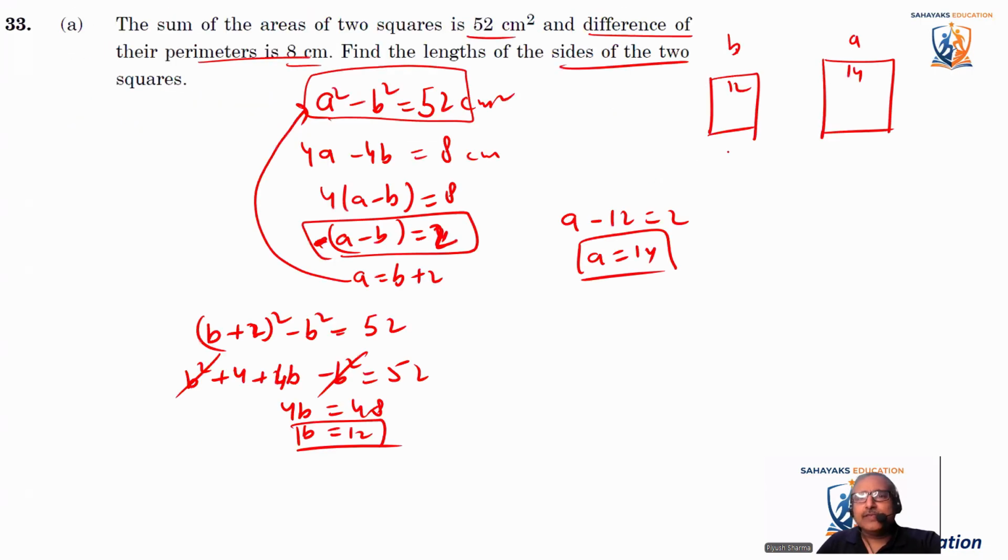One more thing. Whenever we're talking about a is equal to 14 and b is equal to 12, we must, not should, we must mention centimeter. In exam, say you're going to top it, if you have not written this, maybe half or 1/4 marks will be cut because of this, and you might not be able to top.